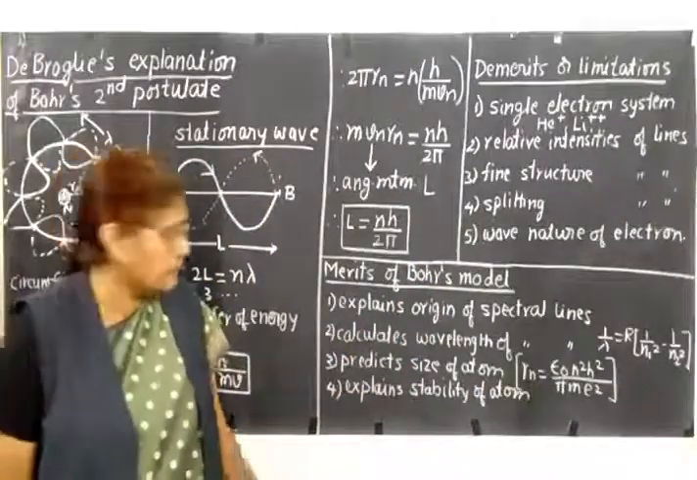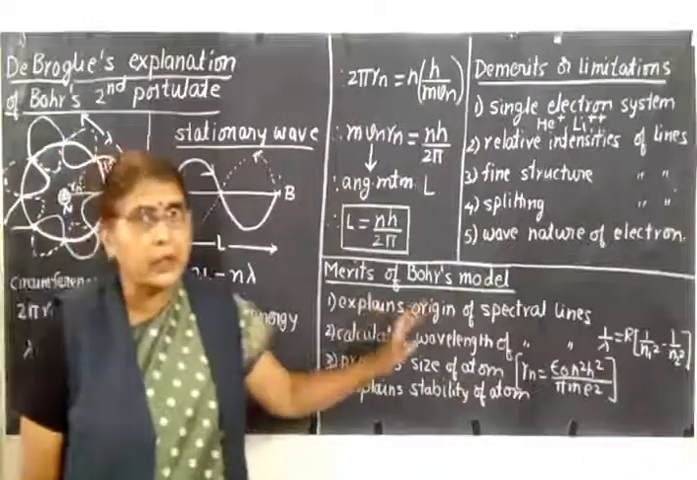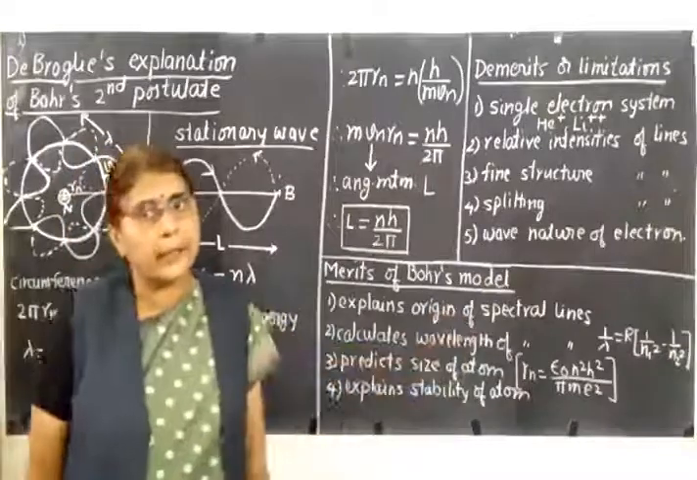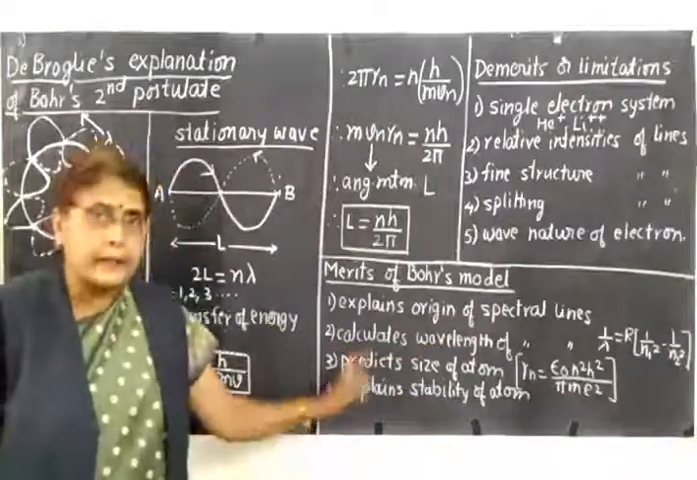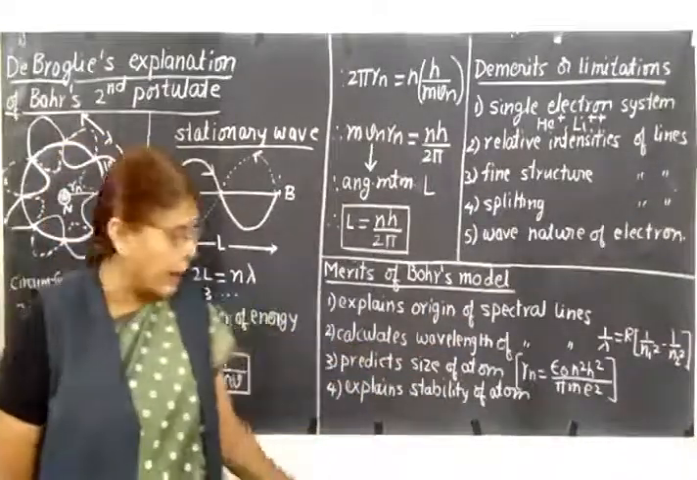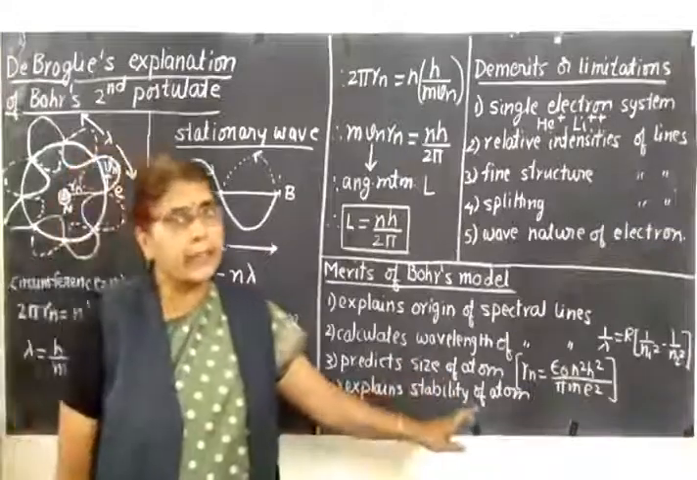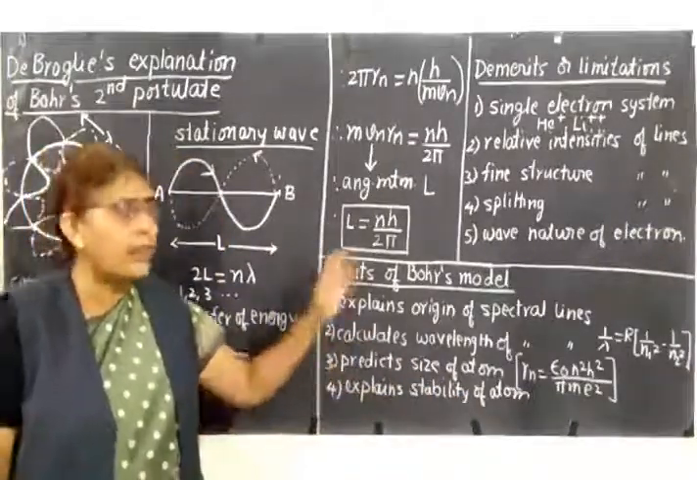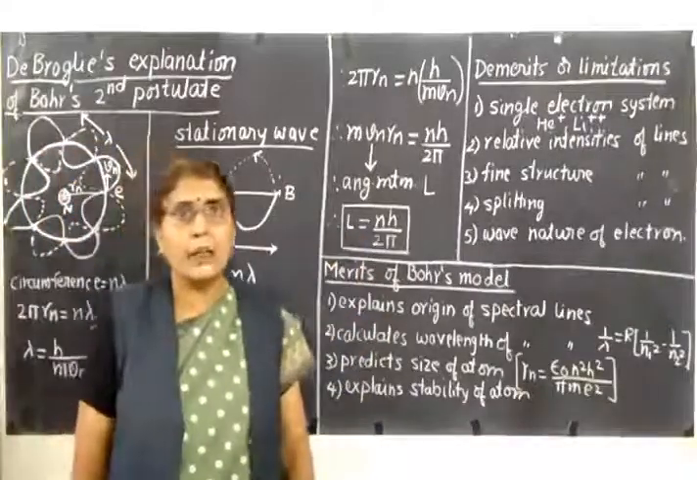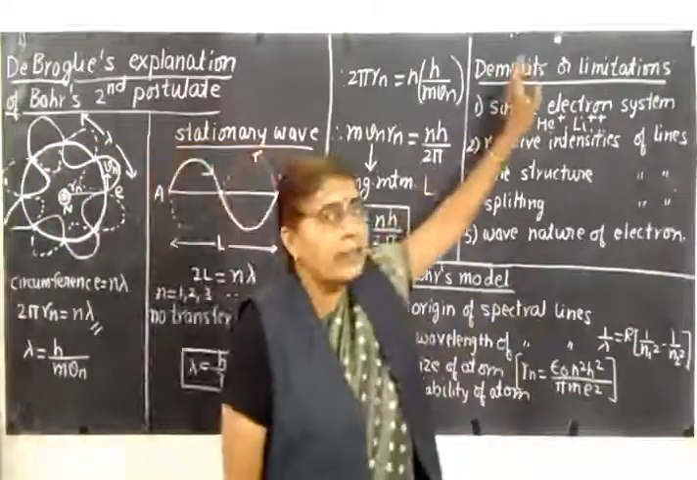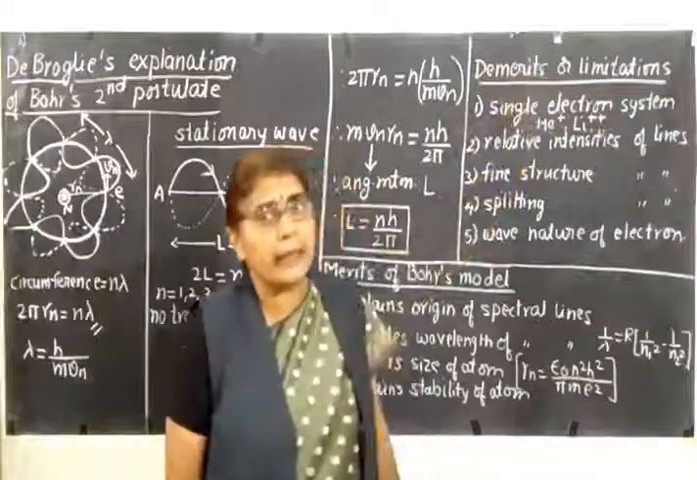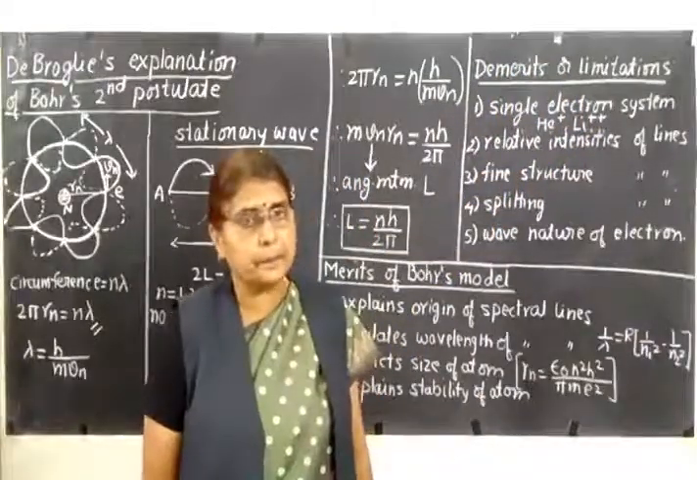What are the merits? First, it explains the origin of spectral lines. It calculates the wavelength of the spectral lines. It predicts the size of the atom, and it explains the stability of atoms. So these are some of the merits of Bohr's atomic model. Now let us come to the most important one, the limitations or drawbacks or demerits of Bohr's atomic model.